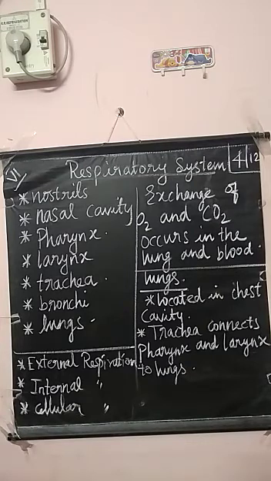So the respiratory system consists of these things. First one is nostrils, nasal cavity, pharynx, larynx, trachea, bronchi, lungs. You studied this somewhat in fifth standard itself. So in this, the lungs are the main respiratory organ.